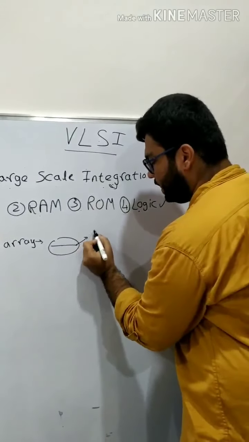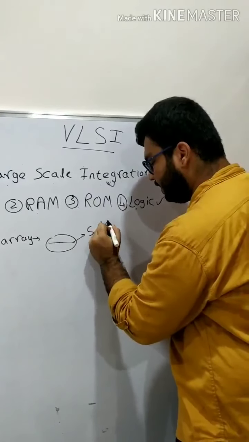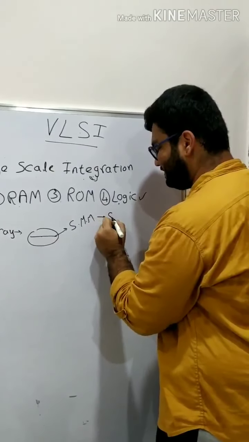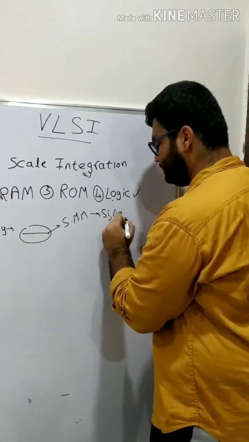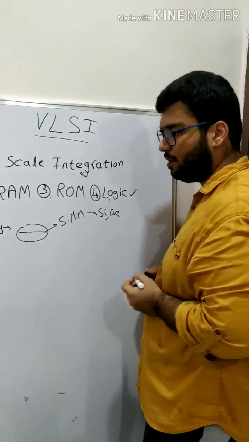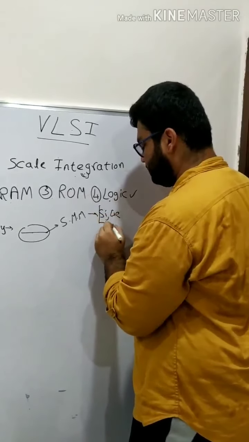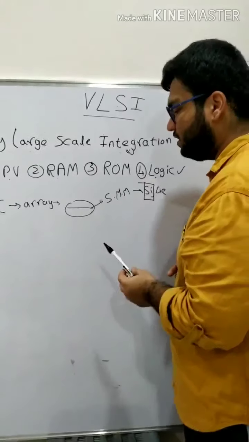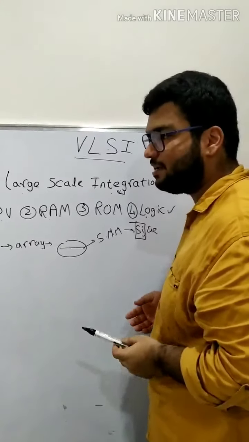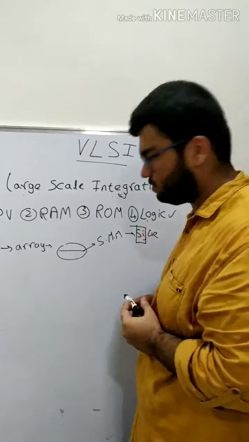This chip is made up of semiconductor materials, that is silicon or germanium, and the most commonly used material is silicon.